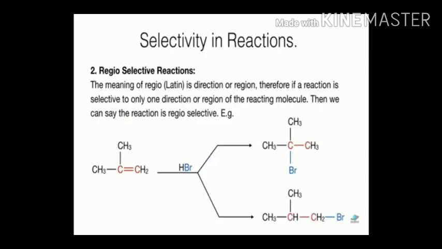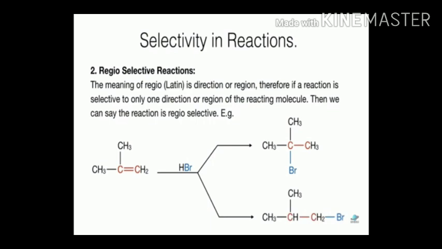Now, the second type of selectivity is the regioselective reaction. What is the meaning of regio? In Latin, regio means direction. If a reaction prefers attack of a group in one direction rather than another, then this type of reaction is a regioselective reaction.